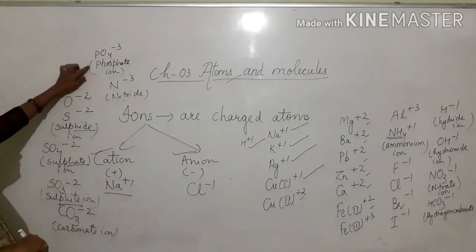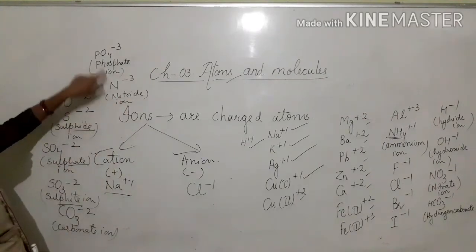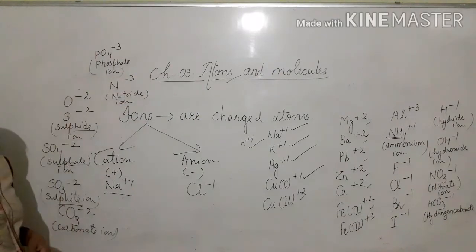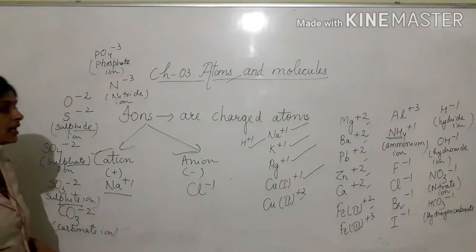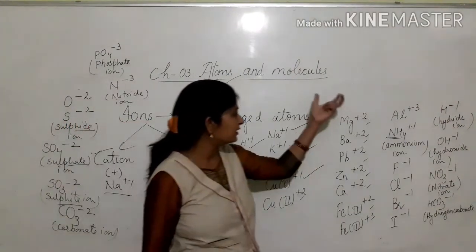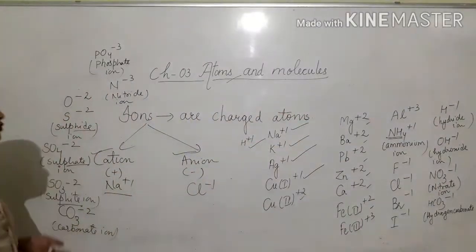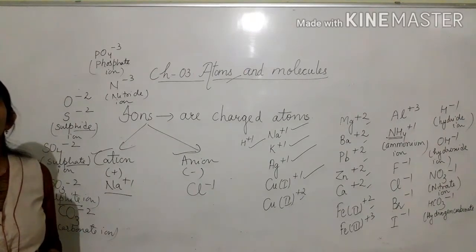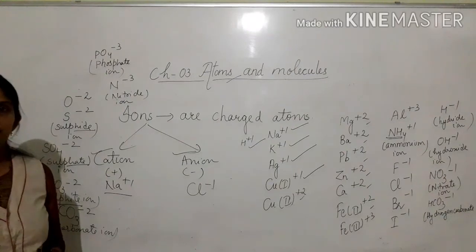So phosphate ion and nitride ion, PO4 minus 3 and N minus 3, have minus 3 or negative 3 charge. So these are some of the common cations and anions which you have to remember in order to determine the chemical formulae of compounds. How is that? That I will tell you afterwards.